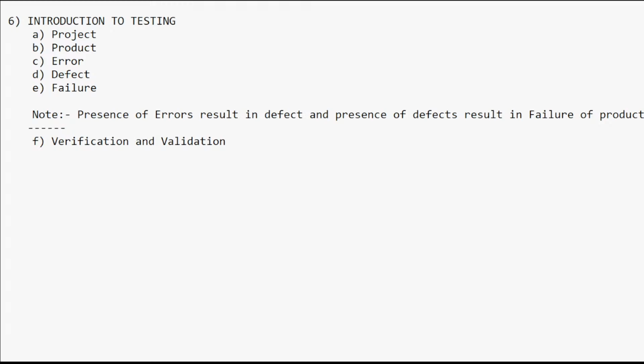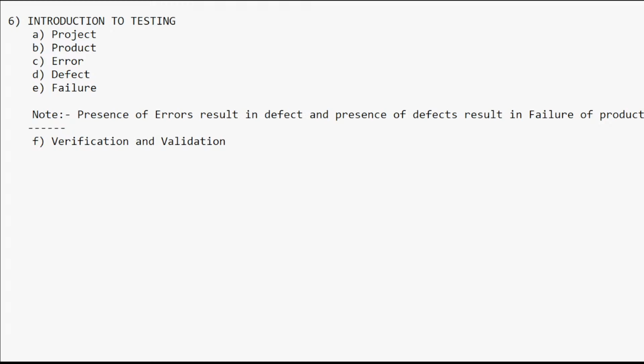Once the end user starts using the application, or once the client tests the application in their environment, if they find any defect, at that time the client will fire on your project manager, on your BA or anyone. Because of that, you will also be fired by your lead or manager. So that's why, as testers, we have to be very careful while testing the application.